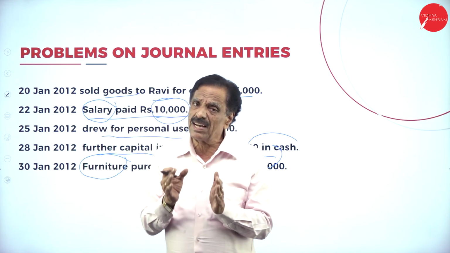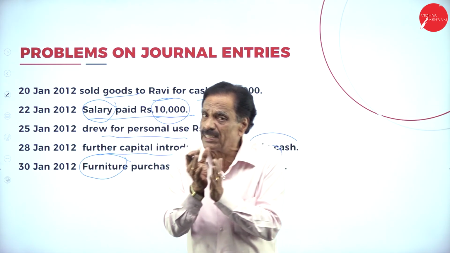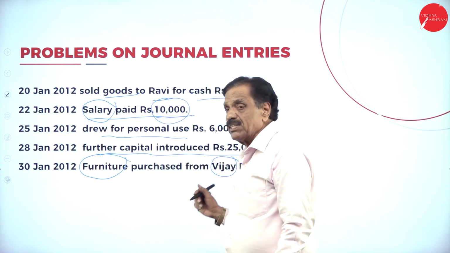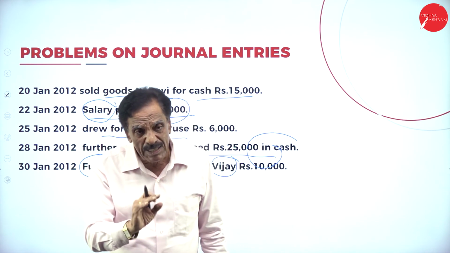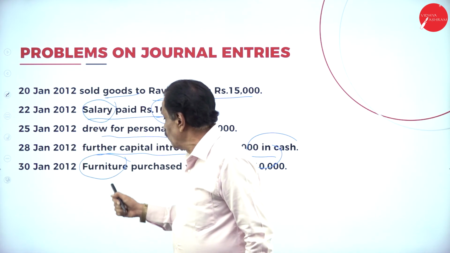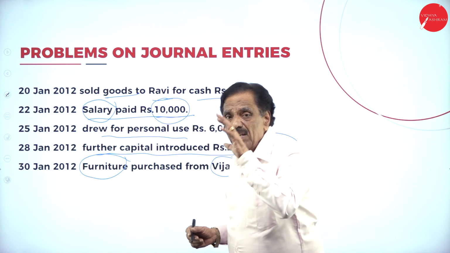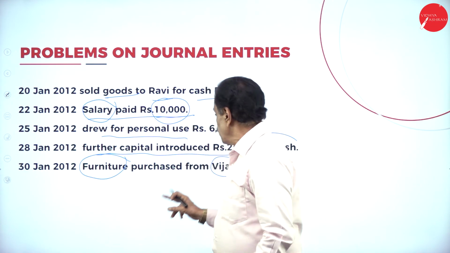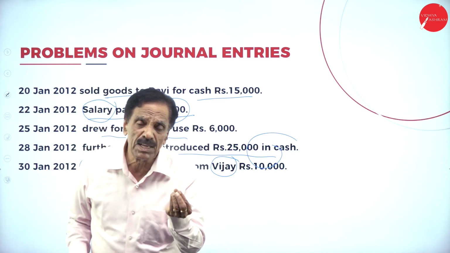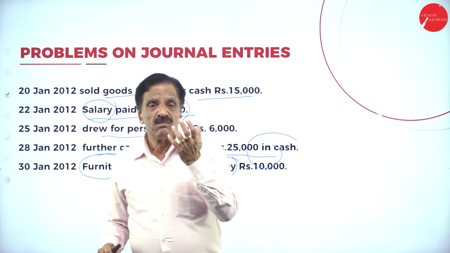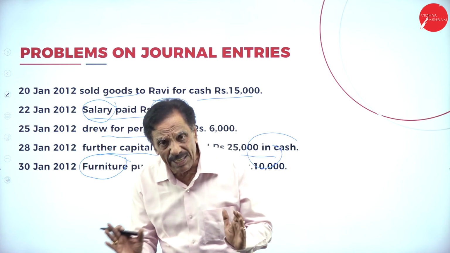Furniture is coming in from Vijay, who is the giver. How much? 10,000. What's the entry? Furniture account debit to Vijay account.